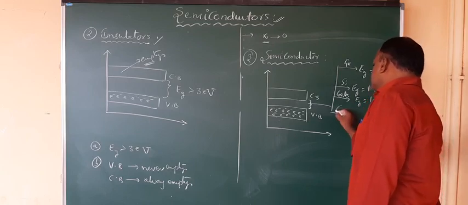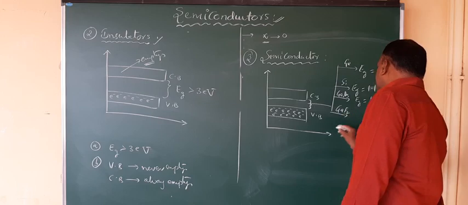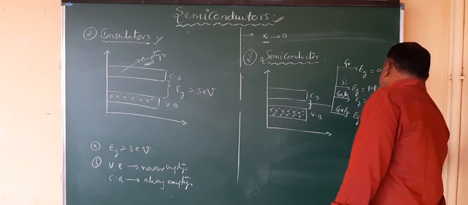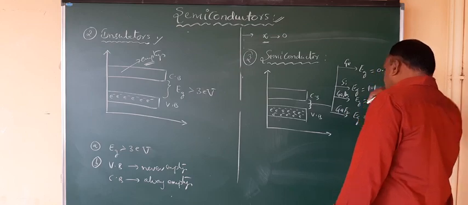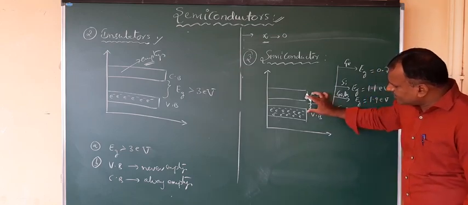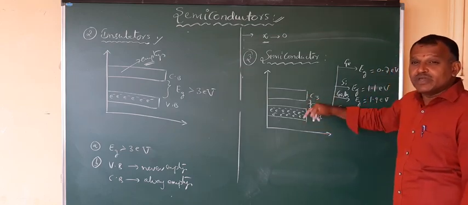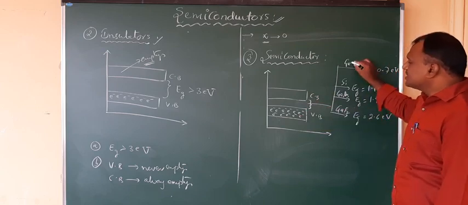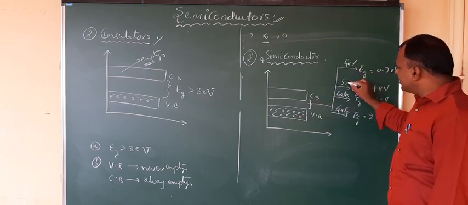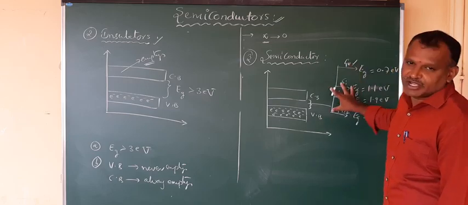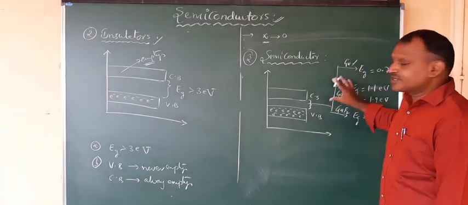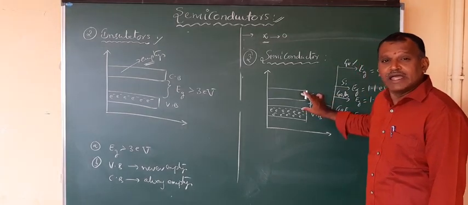The next one is gallium fluoride, whose energy gap is about 2.5 or 6 electron volts. So the energy gap between the valence band and the conduction band varies with respect to the respective semiconductors: germanium, silicon, gallium arsenide, gallium fluoride. All these are different types of semiconductors having different amounts of energy gap.